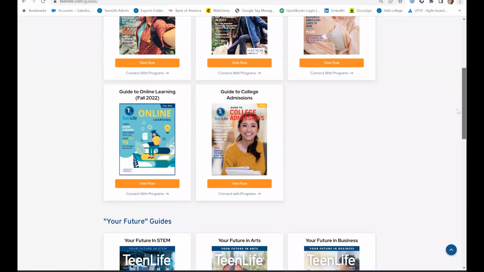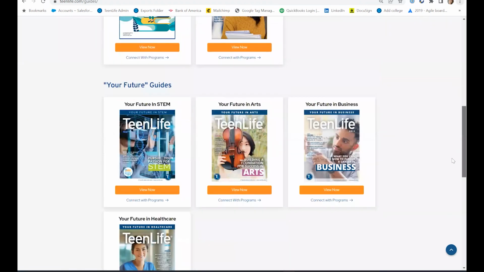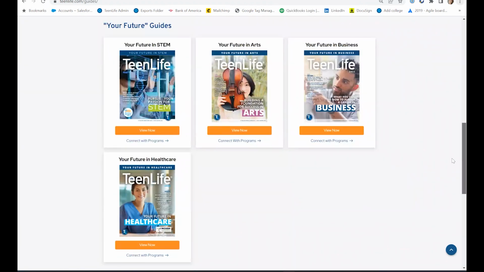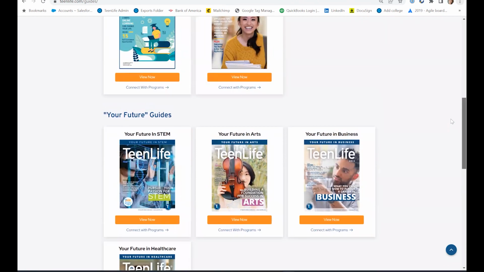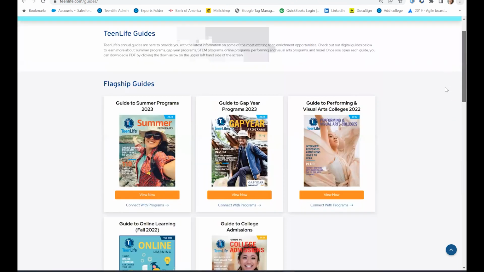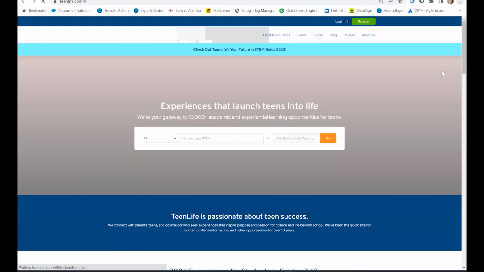The other series we have is called Your Future Guides, and these are specifically around career exploration. We show you what kinds of salaries can be earned and what kinds of degrees are possible and scholarships and things like that. So having access to these guides can also be very helpful.